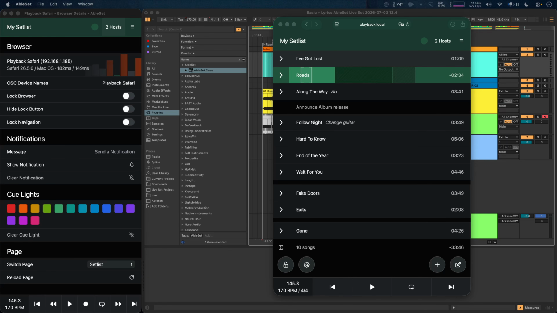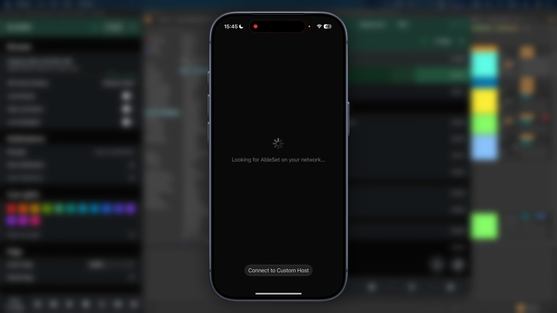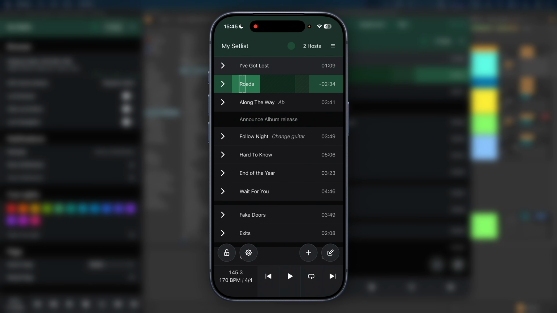And speaking of devices, I've also released a new app called AbleSet Connect for iOS and iPadOS that allows you to automatically connect to AbleSet on the network and extends it with device-native features. So let me open it here. You'll see it starts looking for AbleSet on the network, automatically connects to my MacBook, and now I can use this as I would use it in Safari, for example.